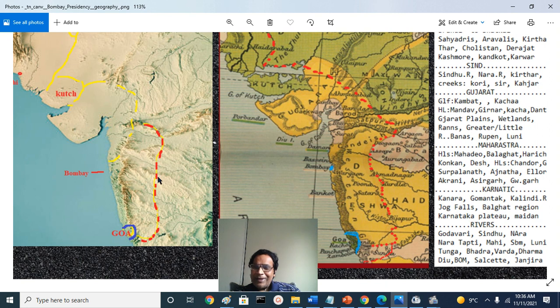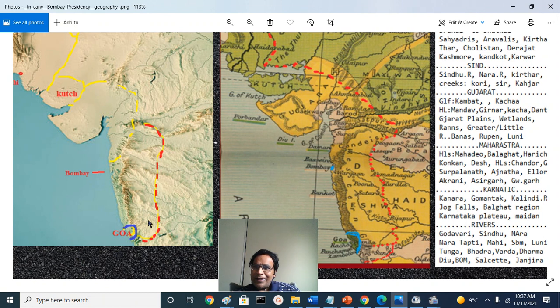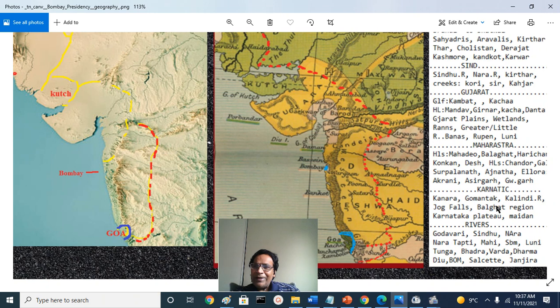Balaghat is a Persian word, from when Islamic imperialism was established at Devagiri, Daulatabad by the Bahamanis. They popularized this word, and it came into the literature. There are also Balaghat mountains, like you have Ahmednagar, Barsi, Osmanabad, Beed, and all those areas. That's the Balaghat region. And the Karnataka Plateau and the Maidan. Much of the Maidan is not present in the four southern division districts of Bombay Presidency, but I have mentioned this as a part. Of course, we have the Godavari.